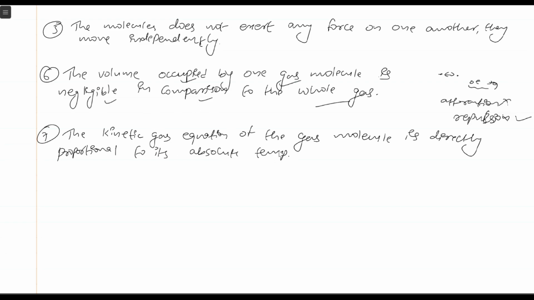So the kinetic energy of the gas molecule is directly proportional to its absolute temperature. So this is the seventh postulate.